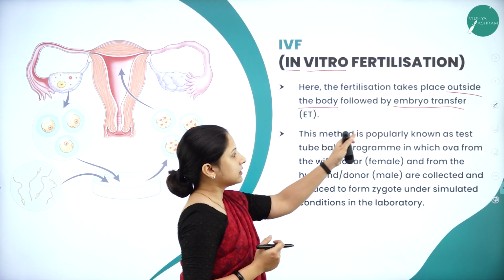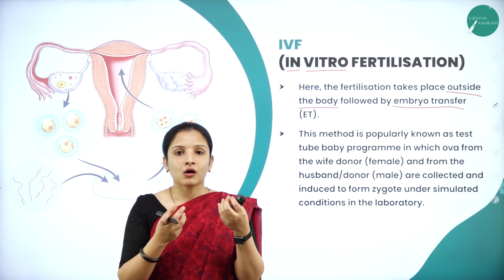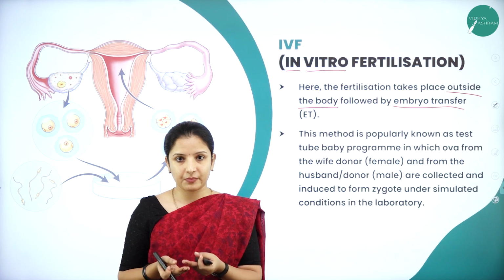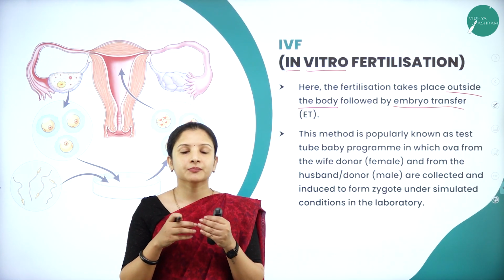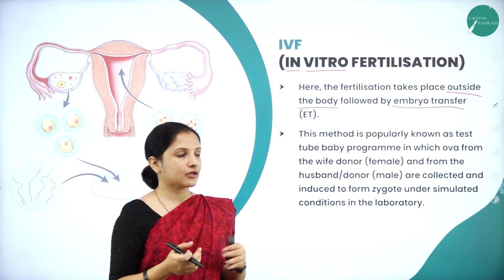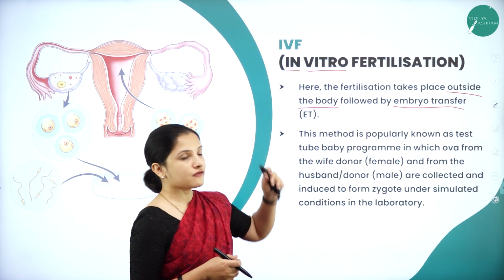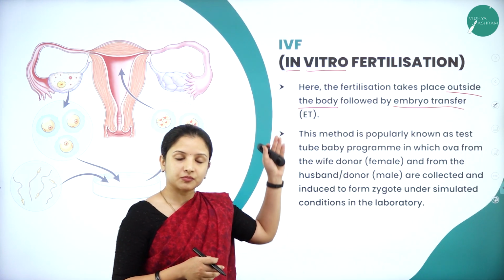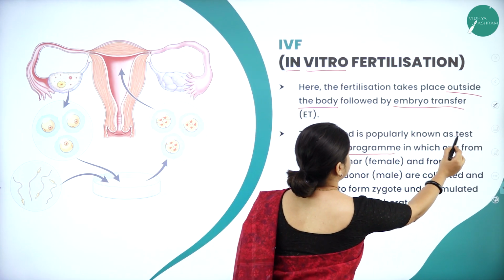So in this method, it is also known as the test tube baby. Why? Because here all the fertilization process is done either in a petri plate or in a test tube, and then that fertilized embryo that is formed is transferred into the female reproductive tract. So those children that are born out of this in vitro fertilization technique are called test tube babies, and this particular method is called the test tube baby program.